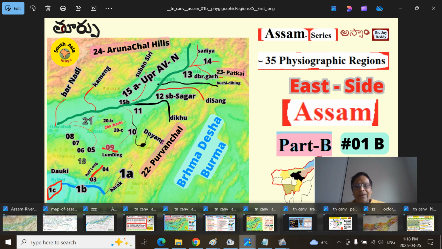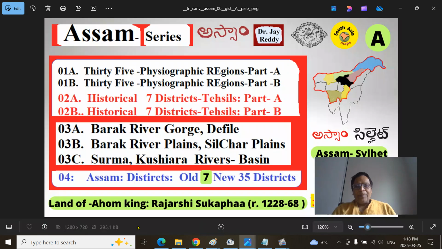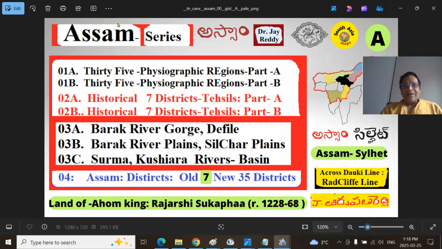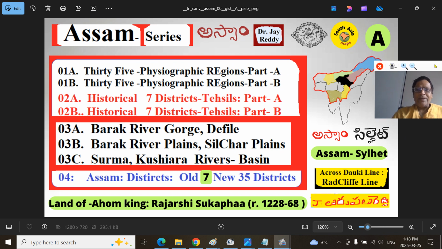And this is our Assam state or province series. This is the Assam series, Assam plus, it is a British Assam or colonial Assam region broadly. I have covered the Sylhet region, that is Shrihatta Bhumi region.